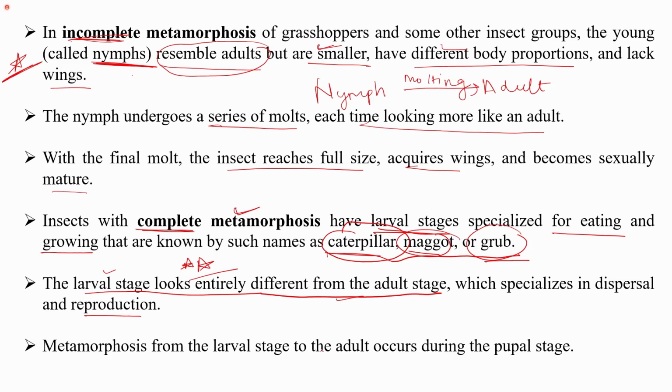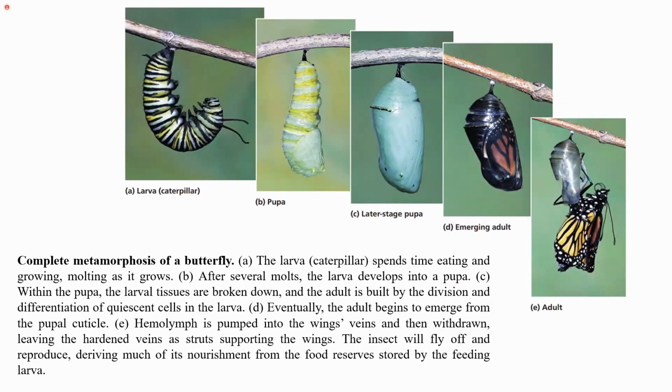So metamorphosis from the larval stage to the adult occurs during the pupal stage. So there are various stages. If I talk about complete metamorphosis, considering the example of a butterfly, we have different stages. For example, the larva, which is known as the caterpillar. Then we have the pupa stage. So this larva to adult transition occurs through the pupal stage, as I mentioned.